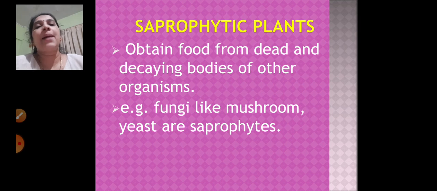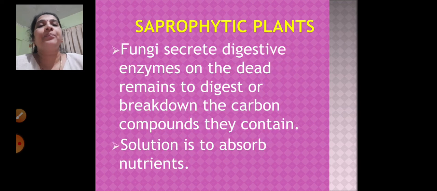Saprophytic plants. These saprophytic plants obtain food from the dead and decaying bodies of other organisms. So examples are fungi like mushroom and yeast, right? So what happens? Fungi secrete digestive enzymes on the dead remains to digest or break down the carbon compounds they contain, and whatever solution is there, that solution is absorbed as a nutrient.